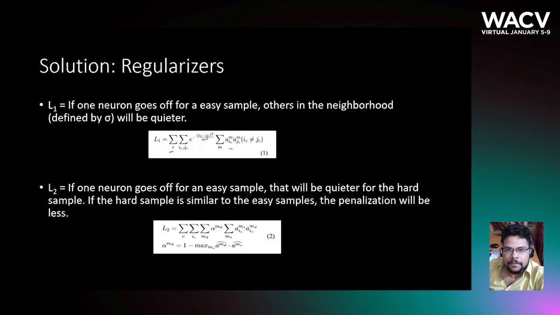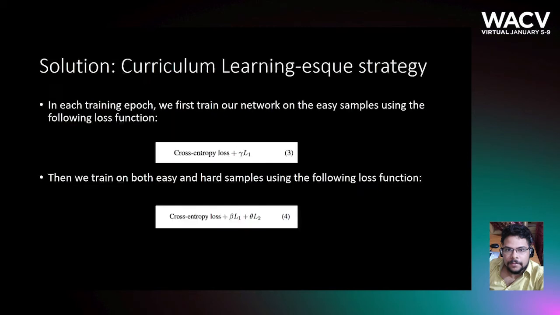We constrain I_C and J_C to take values from the same column or row of the feature map. Also, since our characterization of easy and hard samples depends on an arbitrary threshold, alpha makes sure that if the hard sample is similar to the easy samples, the penalization is less.